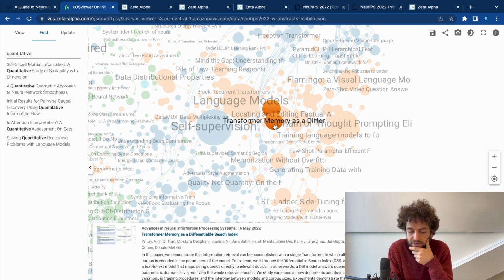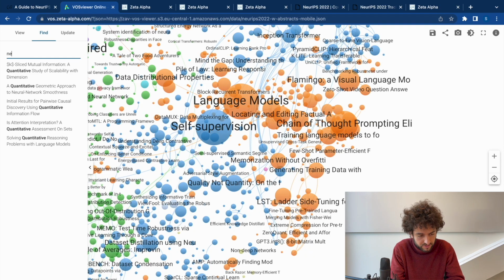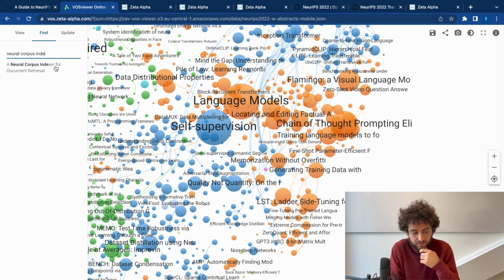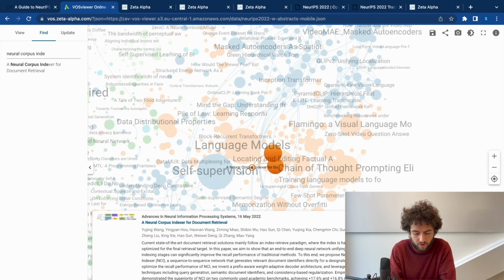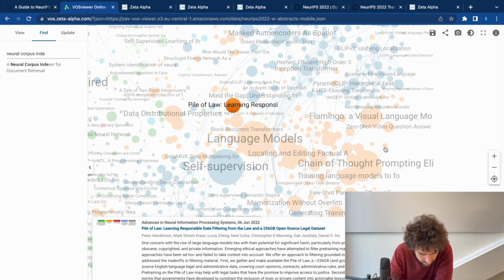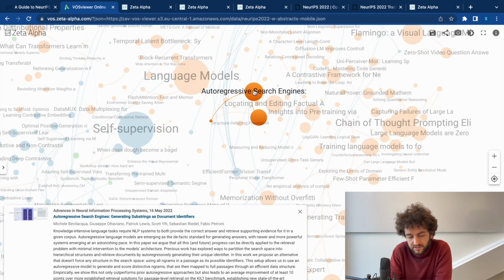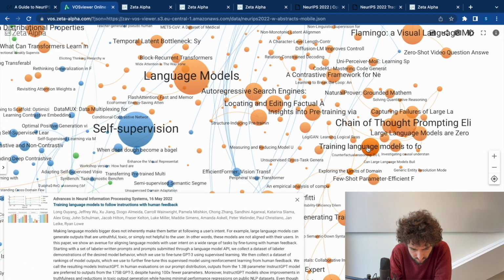I think it's super, super interesting, and it has also generated follow-up works. Even in the conference, there's the Neural Corpus Indexer for document retrieval, which is a follow-up work on that. And there's a couple of other papers. Anyway, we don't have time for all of this: the Pile of Law legal dataset, and Autoregressive Search Engines, which is also pretty similar to the Differentiable Search Index.